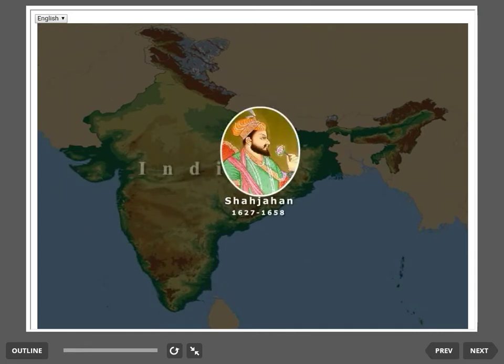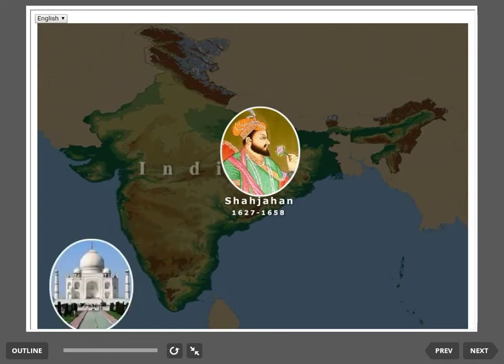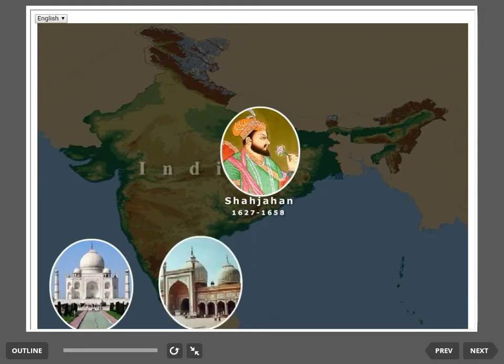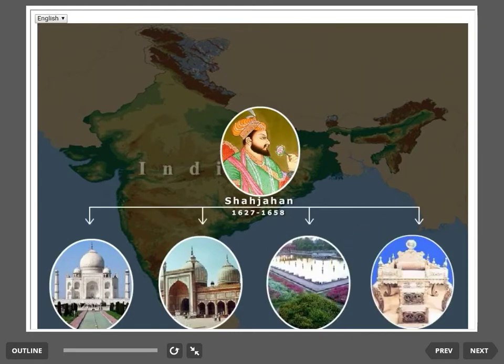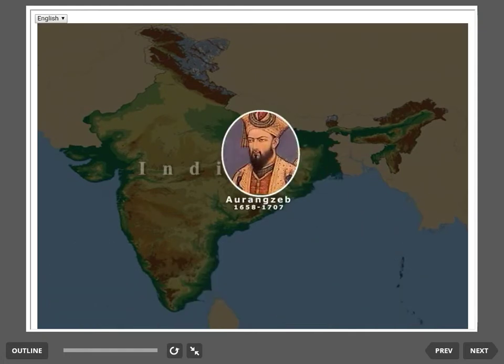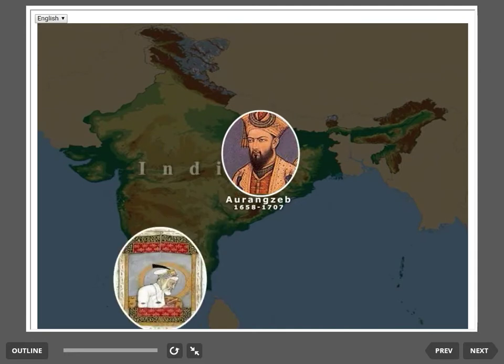Shah Jahan was Jahangir's third son, who was born in Lahore in 1592. He was a great connoisseur of art and architecture, building monuments like the Taj Mahal, the Jama Masjid, and the beautiful Shalimar Gardens in Srinagar. The majestic Peacock Throne is also from his time. Aurangzeb was the last emperor who sat on the Mughal throne in 1658. He was an autocratic ruler who was deeply religious, believing in the Islamic law of Sharia.